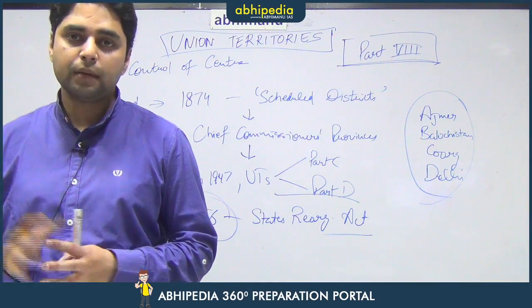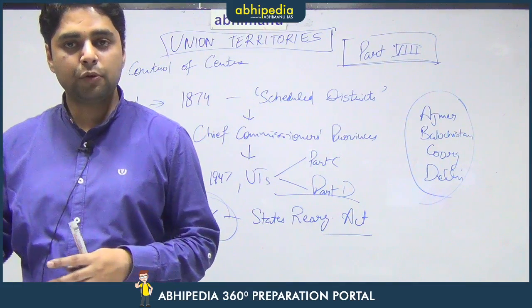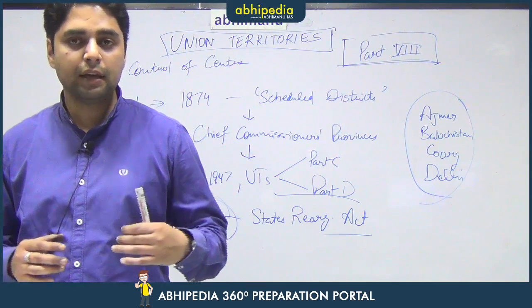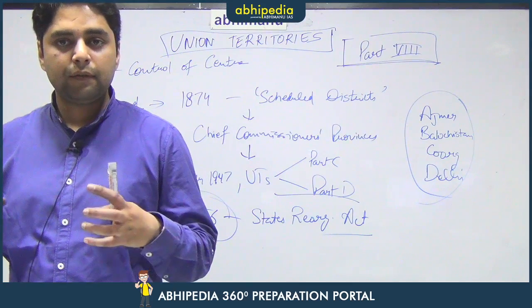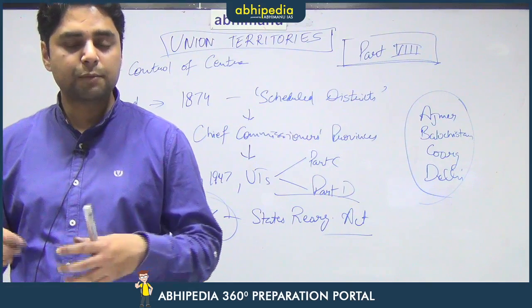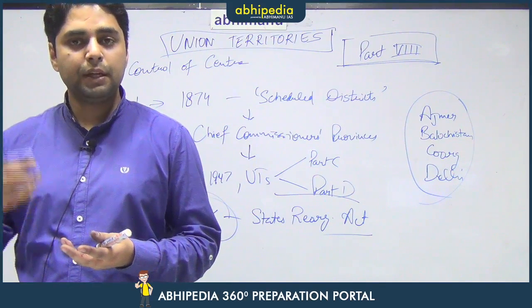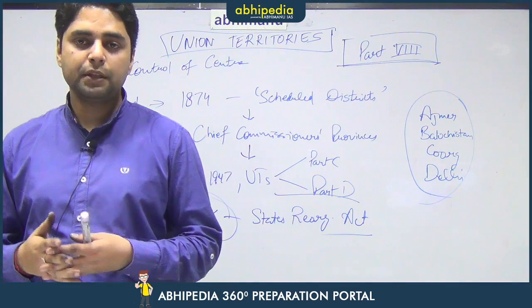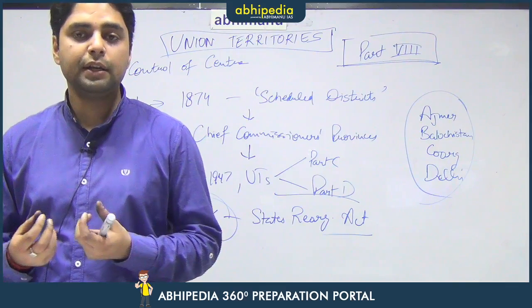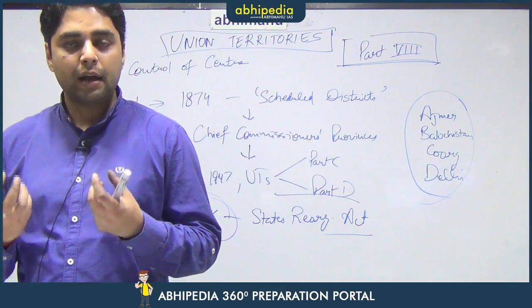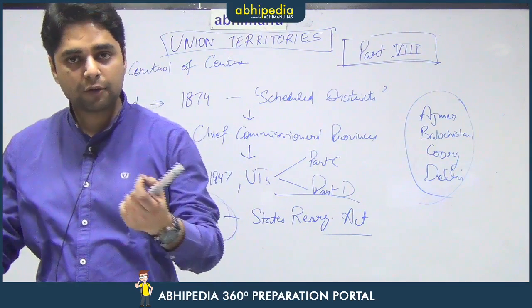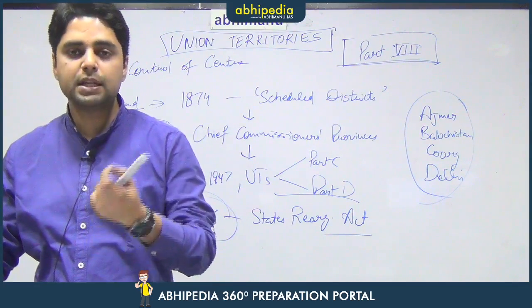For example, Yanam is in Andhra Pradesh, whereas Puducherry and Karaikal are in Tamil Nadu, and Mahe is in Kerala. That means, if this particular area was not declared a union territory, they would have been subsumed into their respective states. For example, Yanam would have become a part of Andhra Pradesh and Mahe would have become a part of Kerala. But since it is declared a union territory, their culture is protected and they are allowed to have their unique culture while being geographically present in some other state.